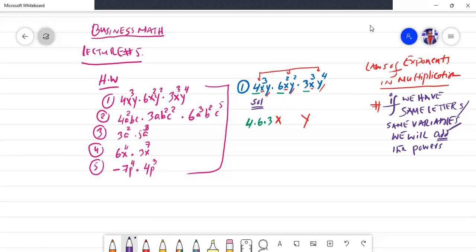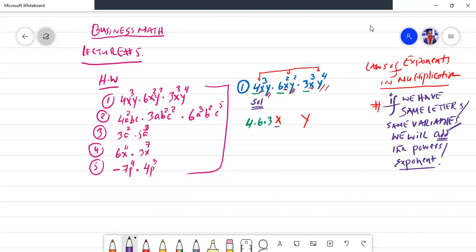The sign of power is raised to. Raised to means we have powers, then we will add the powers. Powers are sometimes known as exponents or the index. So look here. X is common, x is common, x is common. It means we have the same letter, therefore x is written down here. Then if you observe, y is the same letter in part 1, y is the same letter in part 2, y is the same letter in part 3.